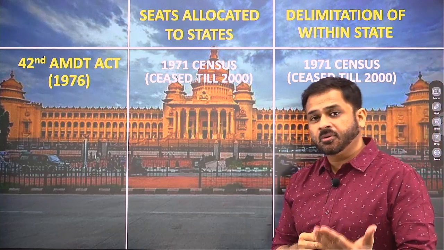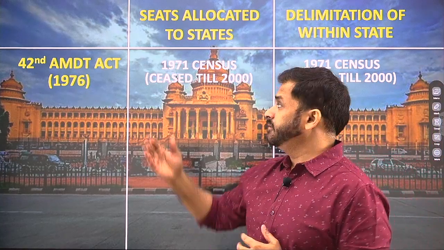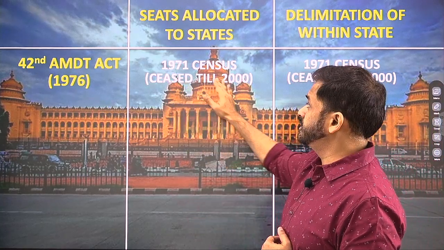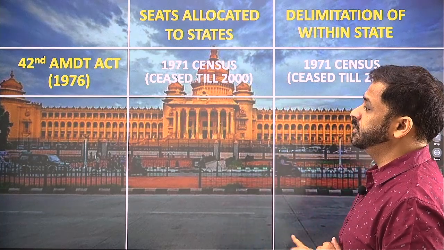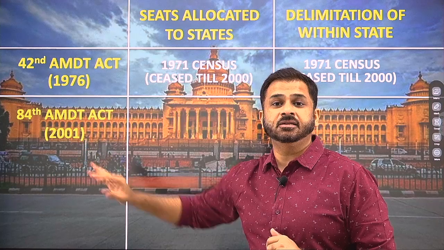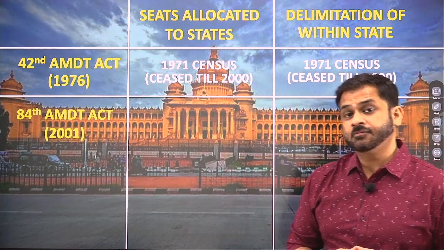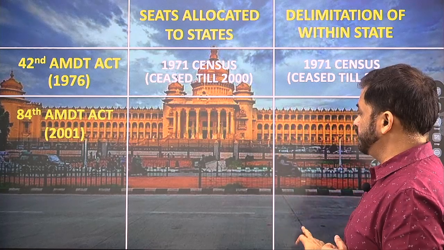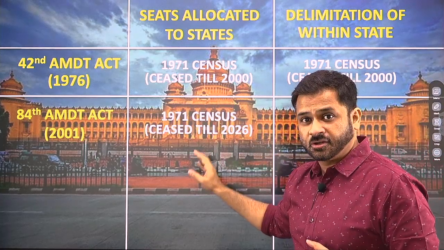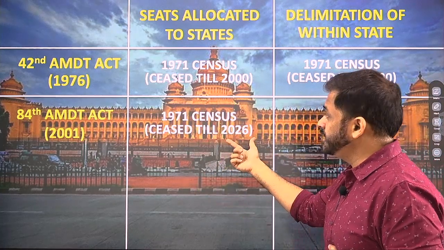Now as we approached the year 2000, we had to take a fresh decision because it was ceased only till the year 2000. So in relation to that came another amendment, which is the 84th Amendment Act in the year 2001. By the 84th Amendment Act, the government continued the 1971 population further, and this was ceased till the year 2026.